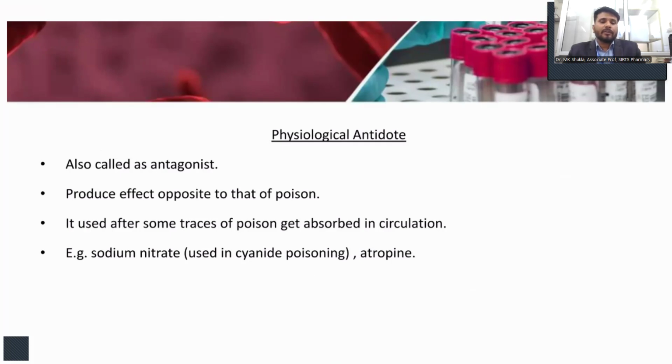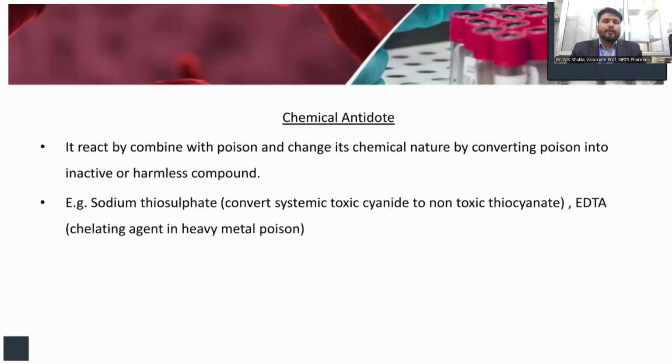Like in cyanide poisoning, and the atropine drug is also given. In case of a chemical antidote, it reacts by combining with the poison and changes its chemical nature by converting the poison into an inactive or harmless compound. Sodium thiosulfate is given as an antidote, which converts the systemic toxic cyanide to non-toxic thiocyanate. And EDTA, a chelating agent, is generally given in heavy metal poisoning.